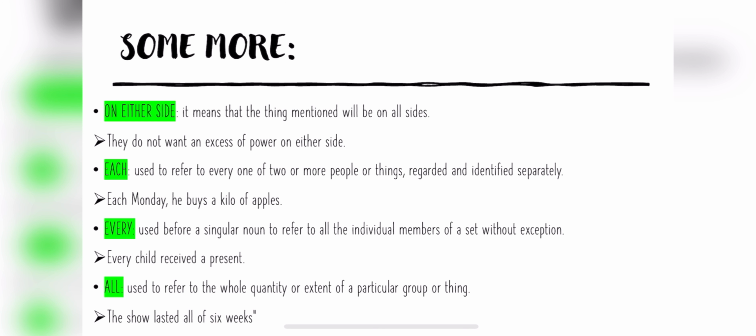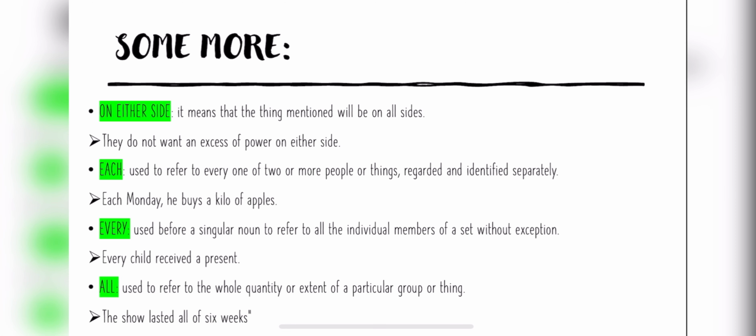The last one is all. That is used to refer to the whole quantity or extent of a particular group or thing. For instance, the show lasted all of 6 weeks. मतलब जितने भी वो 6 हफ्ते थे उन 6 हफ्तों में, पूरे 6 हफ्तों में वो शो चला.